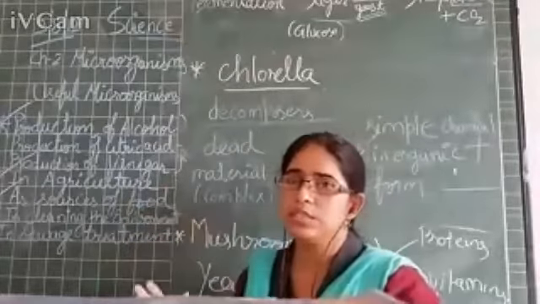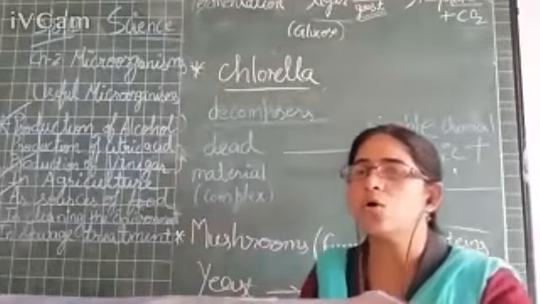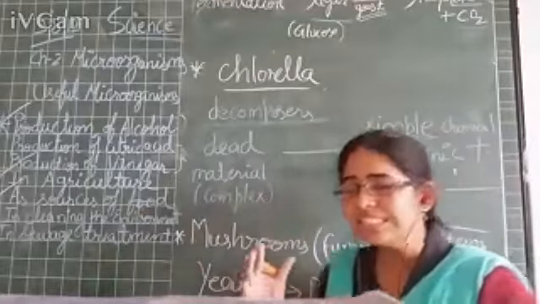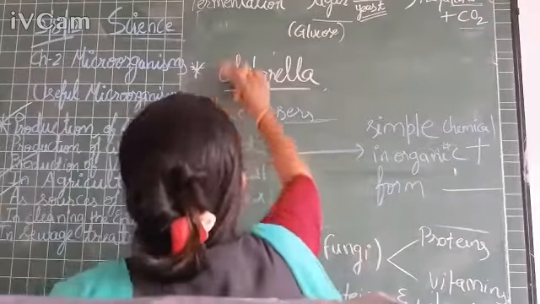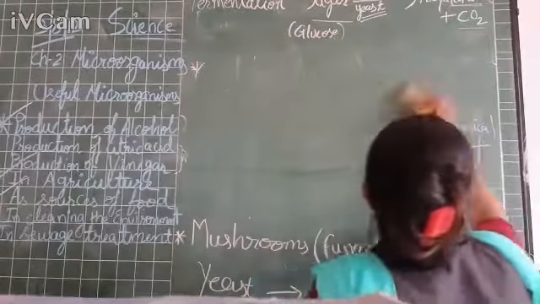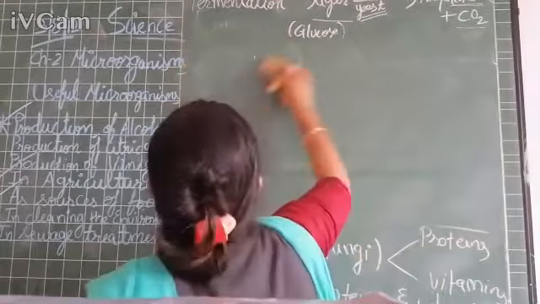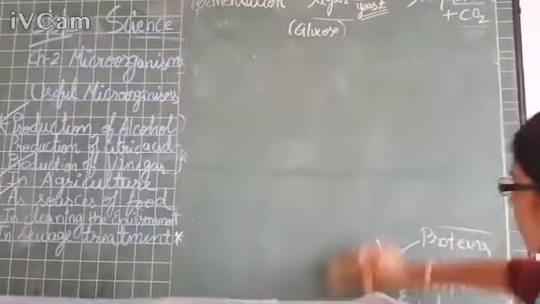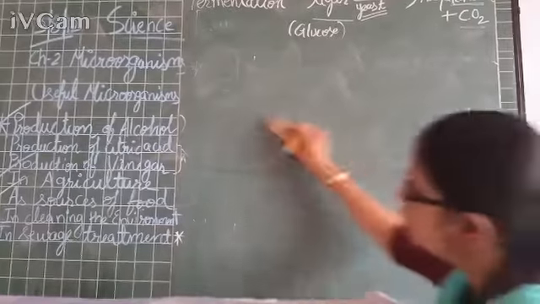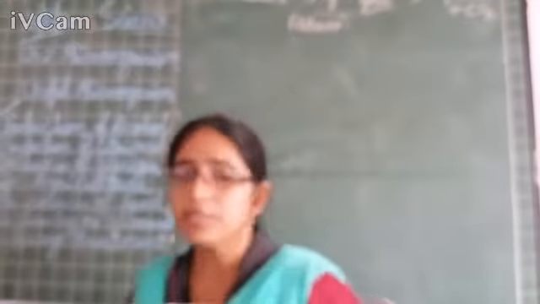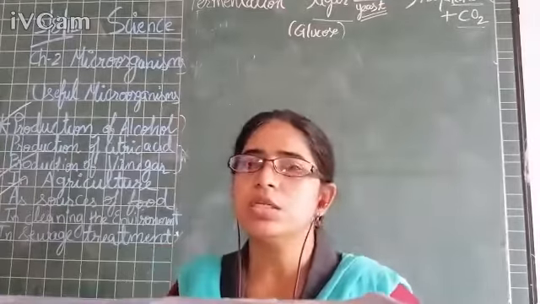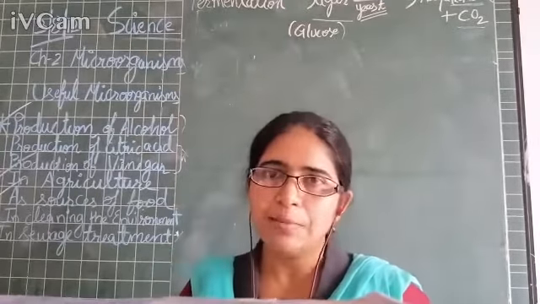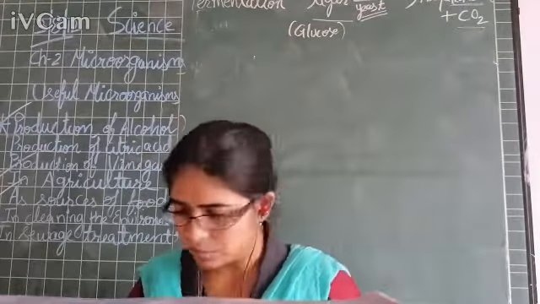So this process of making the sewage material harmless before dumping it into rivers is done with the help of microorganisms, right?